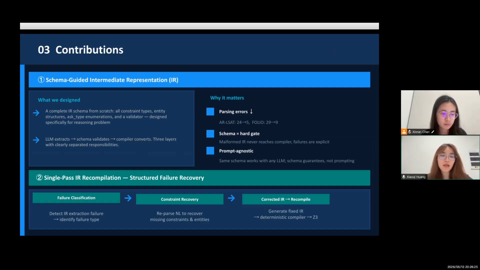The second contribution is single-pass IR recompilation. When IR extraction fails, instead of randomly retrying, we do structured failure recovery: classify the failure mode, reparse the natural language to recover missing constraints, generate a corrected IR, and recompile. This is a principled repair mechanism, and it further improves accuracy beyond schema-guided alone.